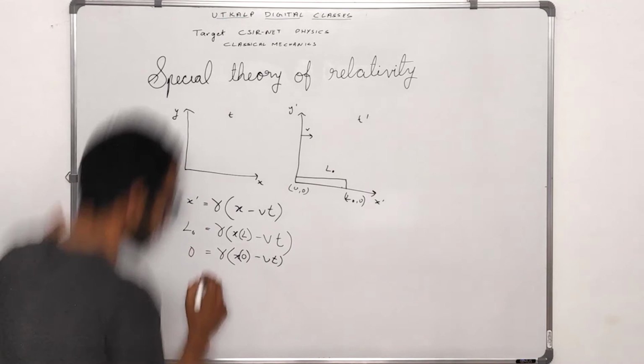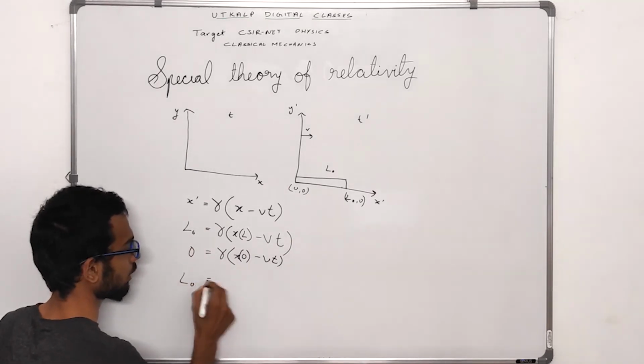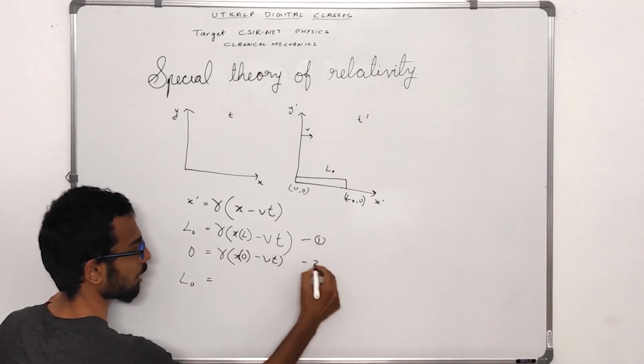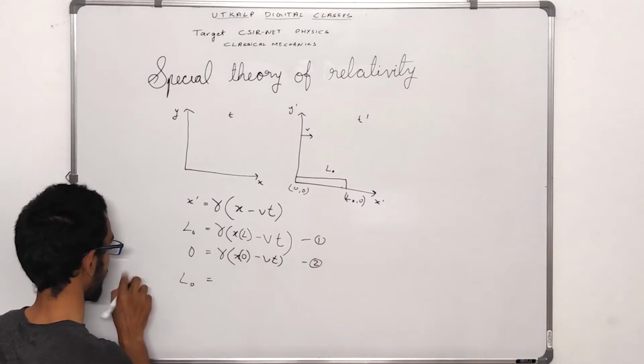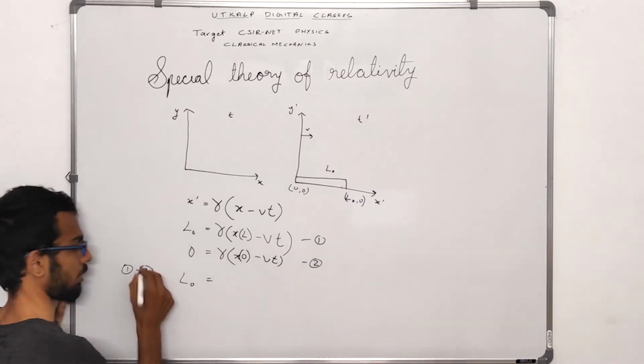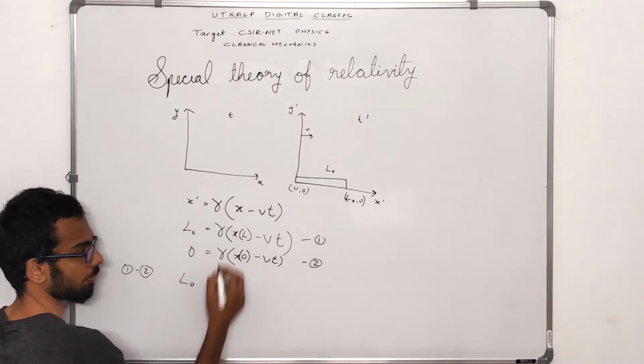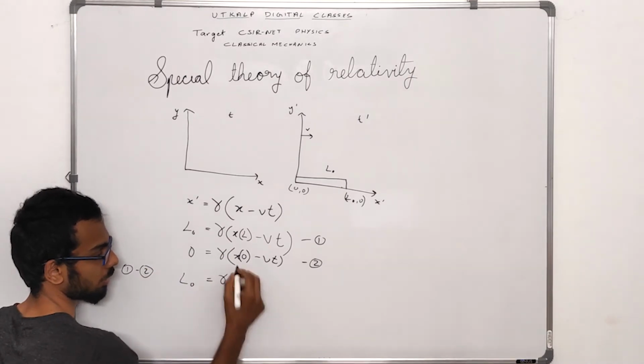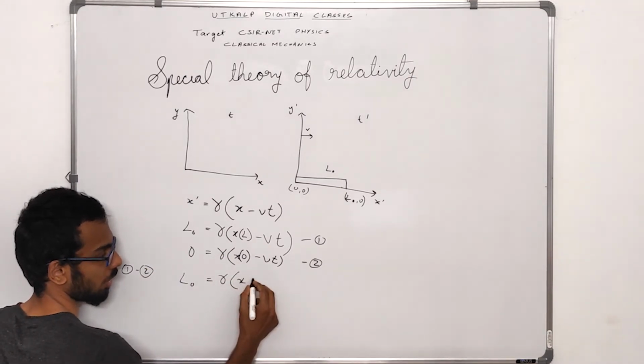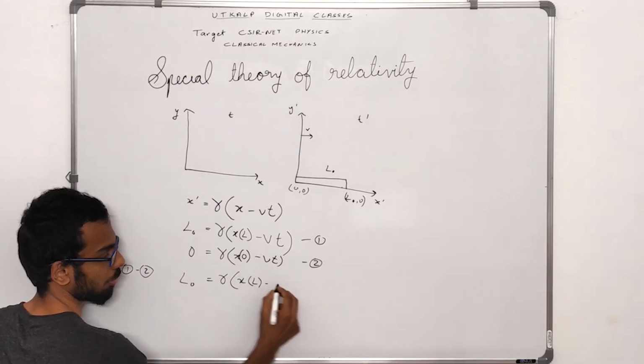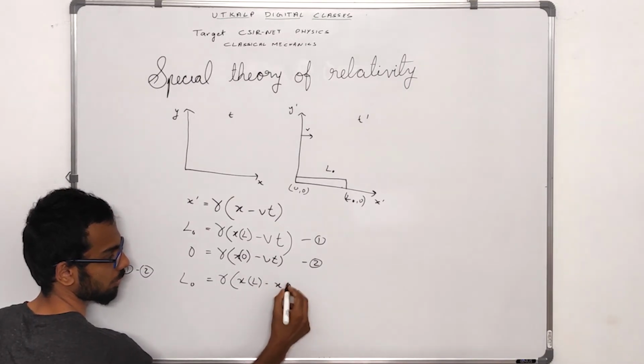Now the length can be measured as L0 equal to equation number 1 minus equation number 2, which is L0 equal to gamma into x of L minus x of 0.